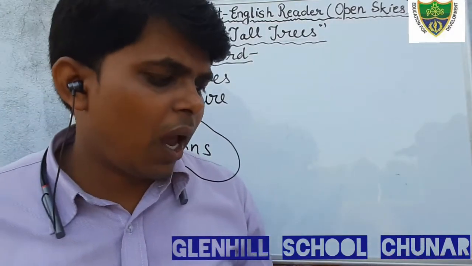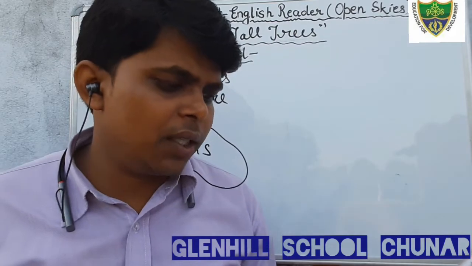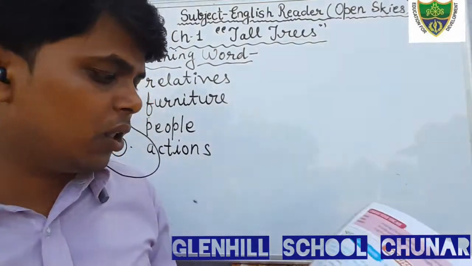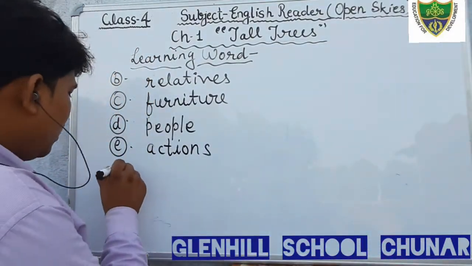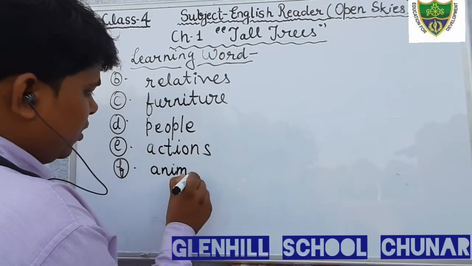Next question, question number F. Zebra, ape, lion, giraffe, alligator. What are these? These are animals. So we will keep all these words in the category of animals. Just write down animals.